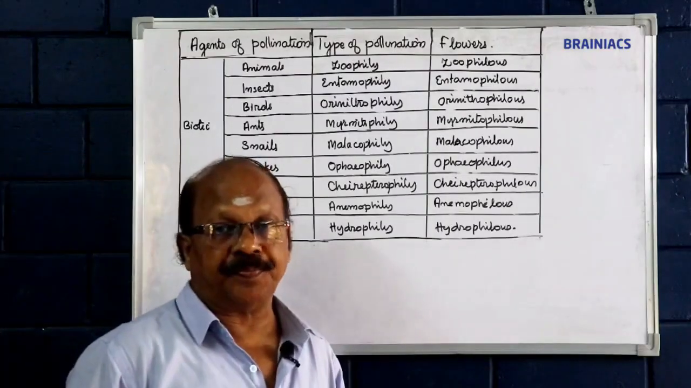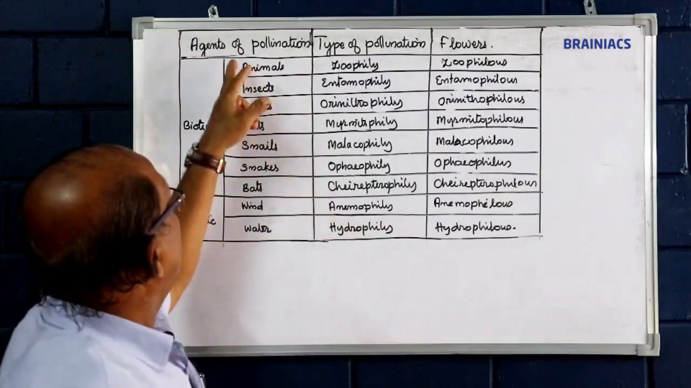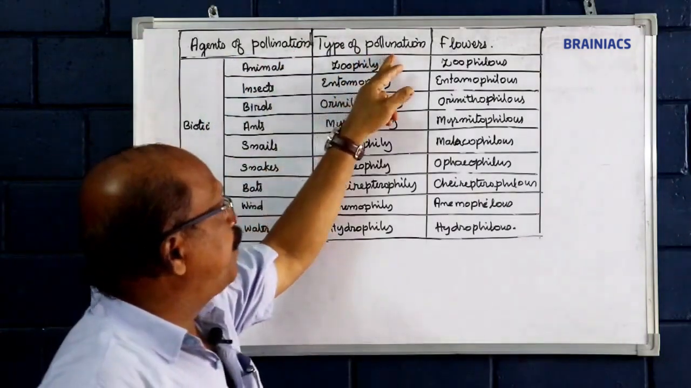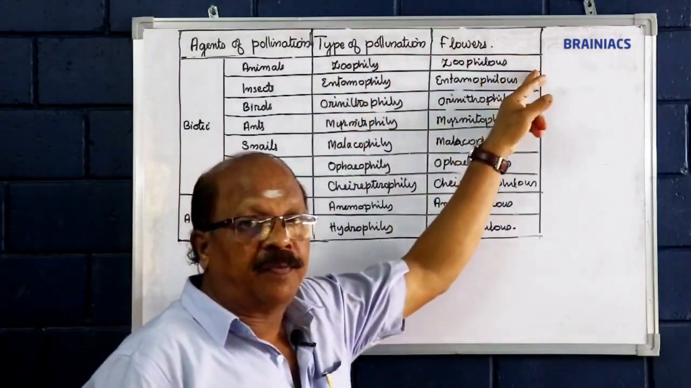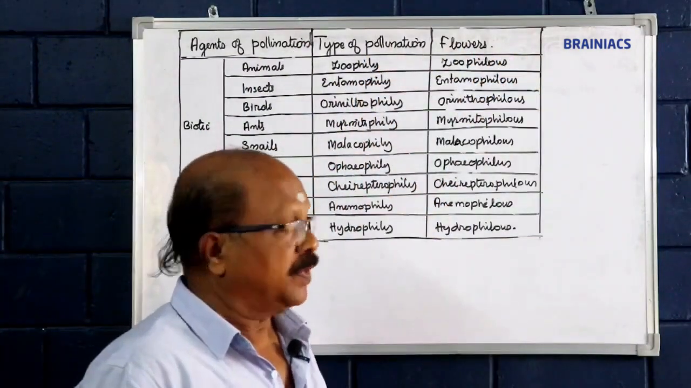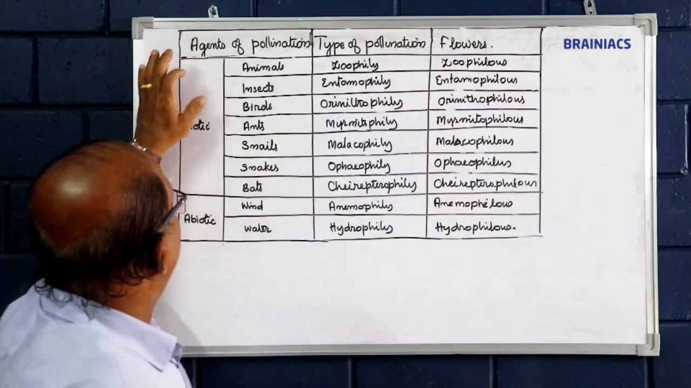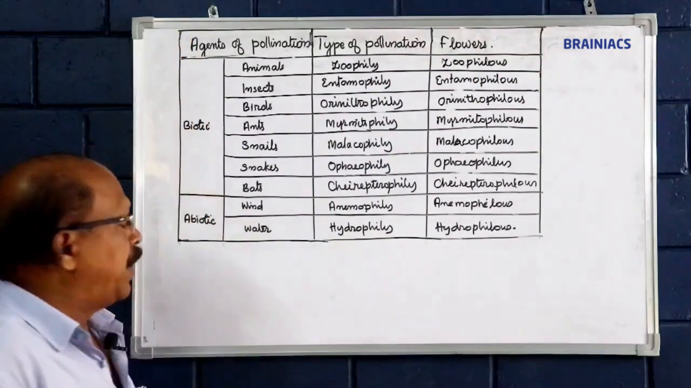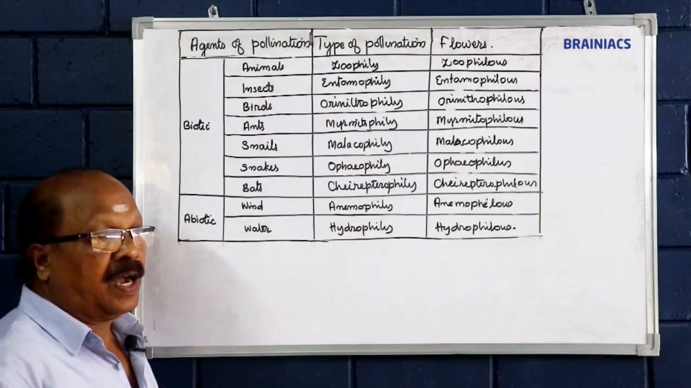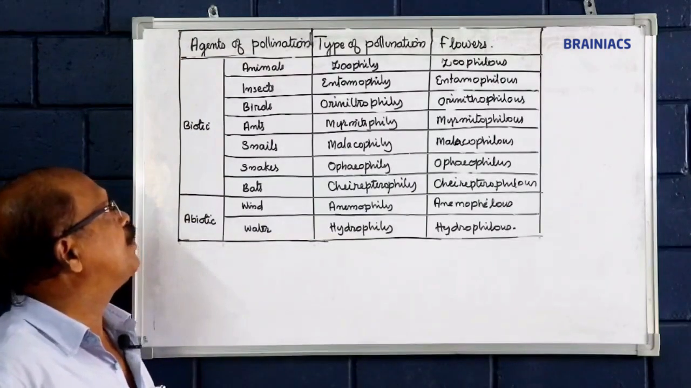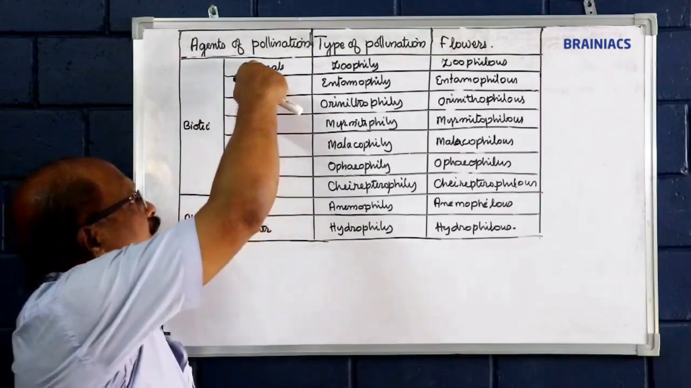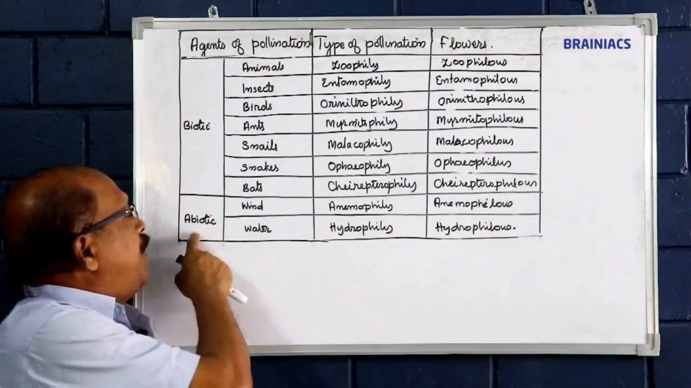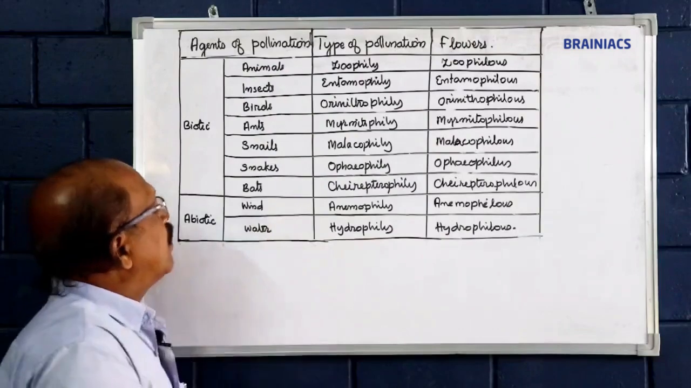Welcome back. Agents of pollination, types of pollination, and the flowers. See, agents of pollination are of two types: biotic agents and abiotic agents. Biotic agents are generally animals, and abiotic are wind and water.